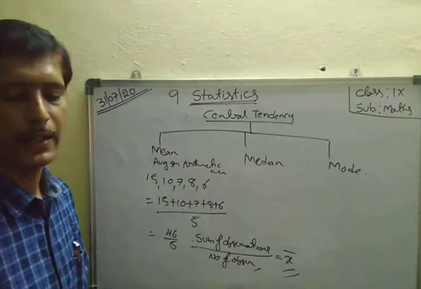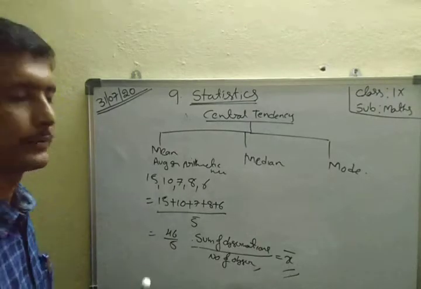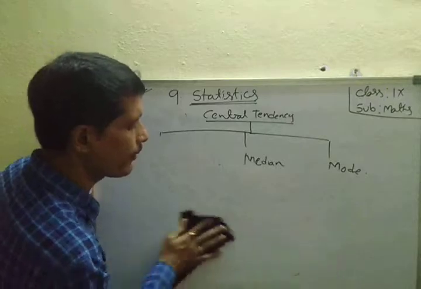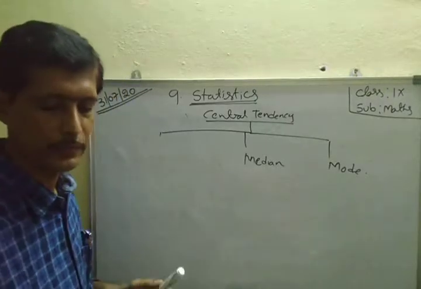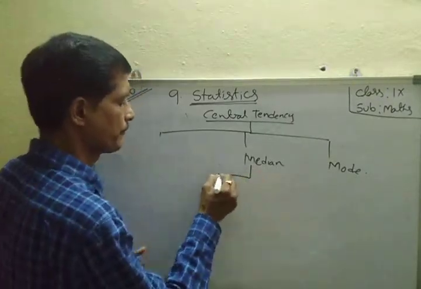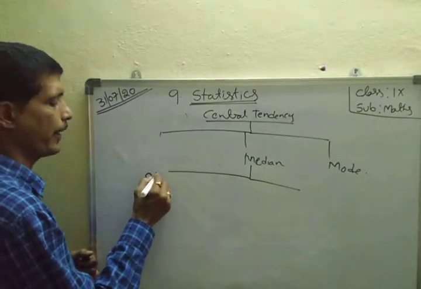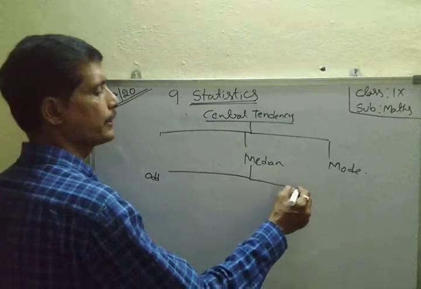Next, median. Here there are two formulas for median: one for an even number of observations and one for an odd number of observations.